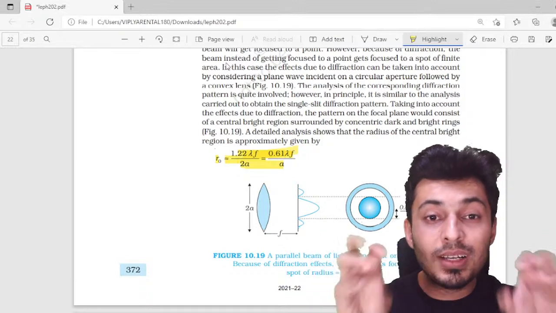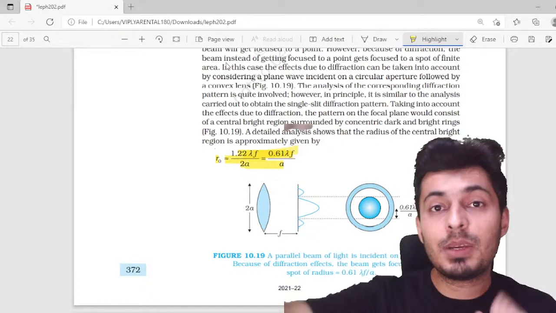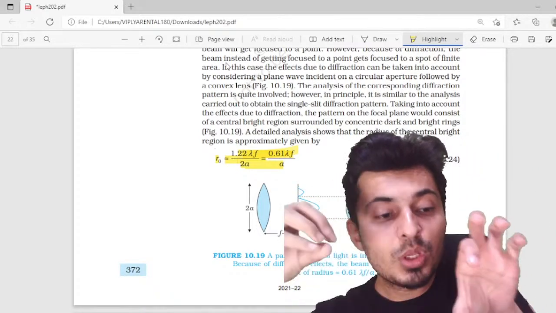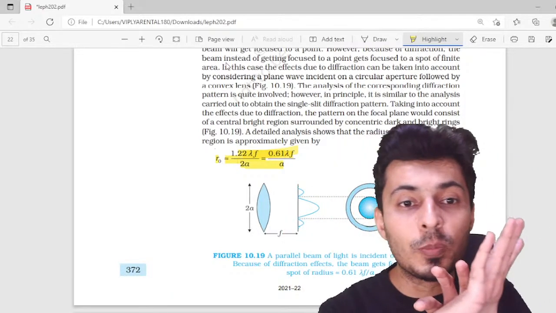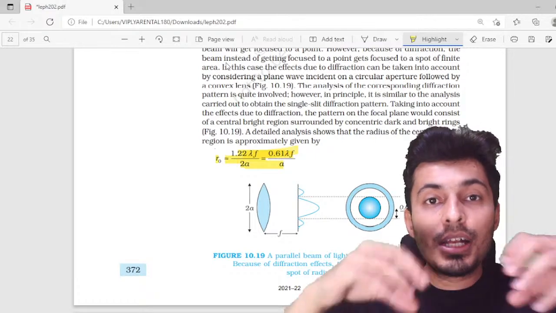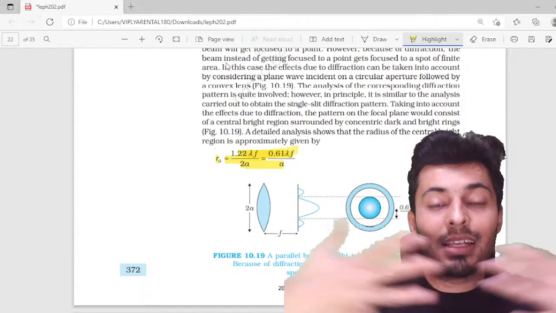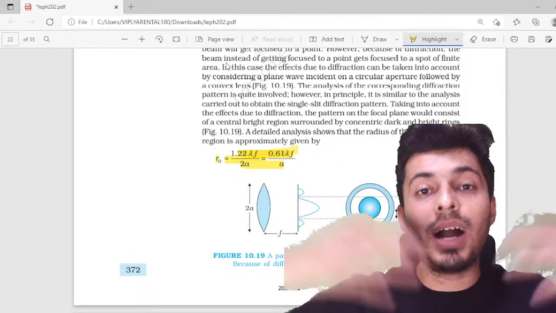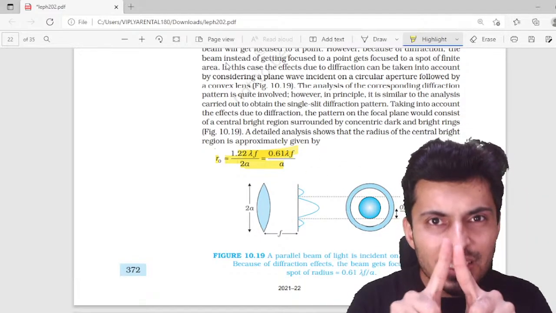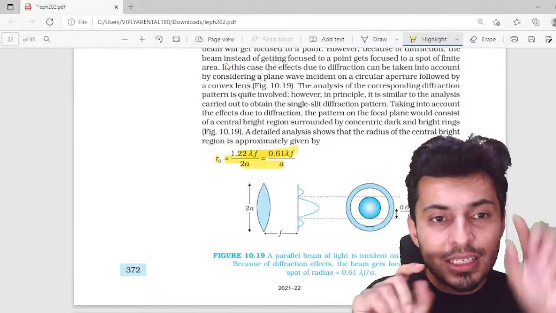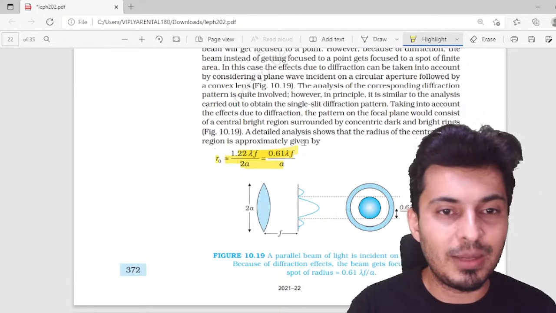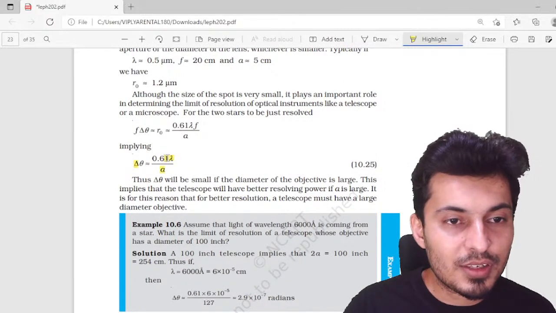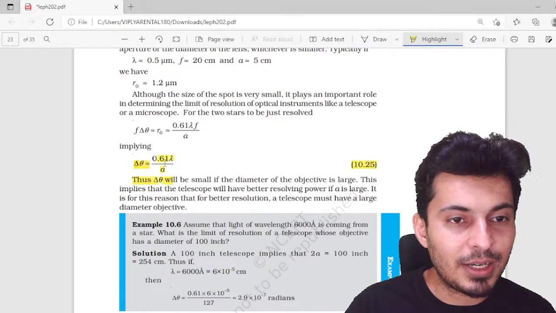That's because the light coming from those celestial bodies is getting diffracted through the aperture of the telescope, and that's why the light is spreading and creating interference with the images of other bodies. So if you want to see the two objects distinctly, the minimum separation between them is given right over here. This is for telescope.